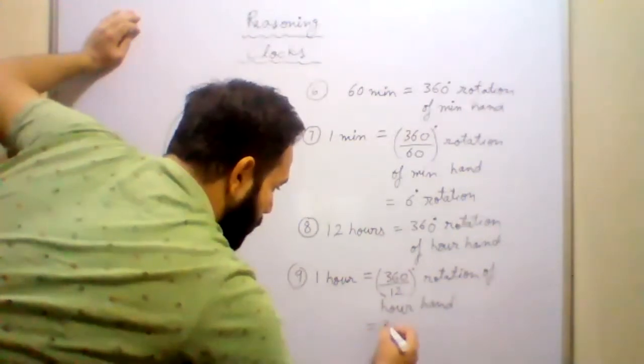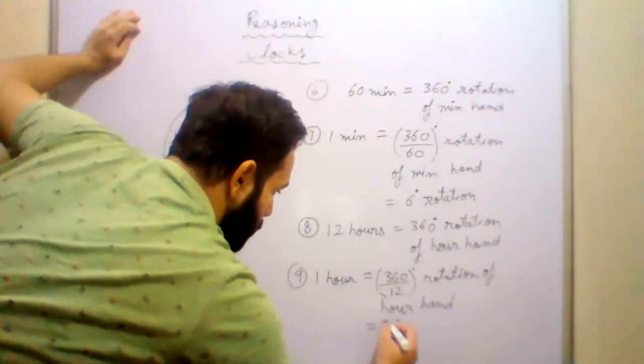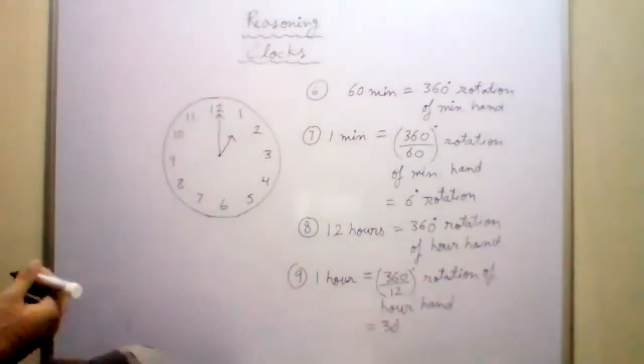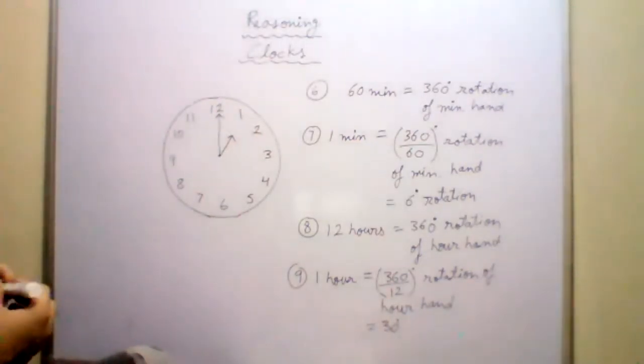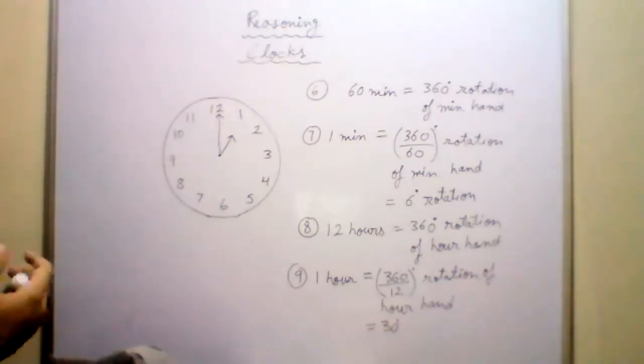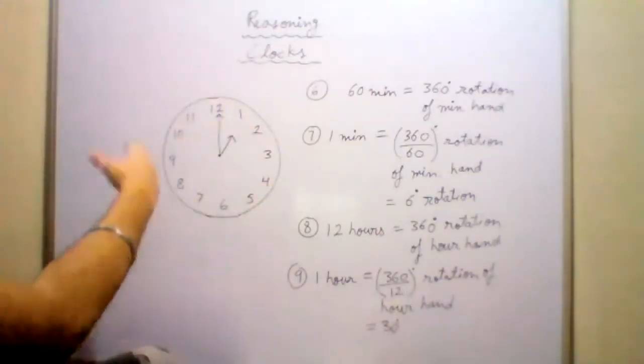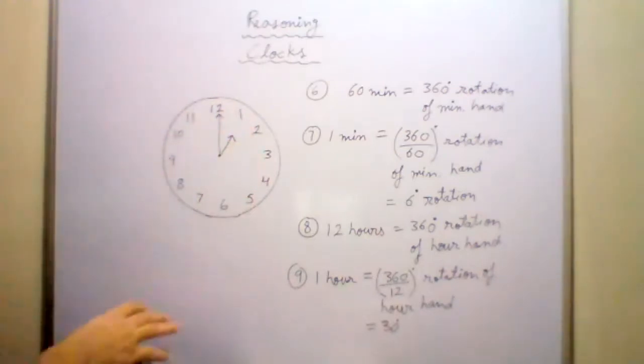This is equal to 30 degrees rotation. Clear? I hope you all are writing in your copies. This is very important. If you are not able to understand all these things and you are not copying down in your copies, you will not be able to understand the point.